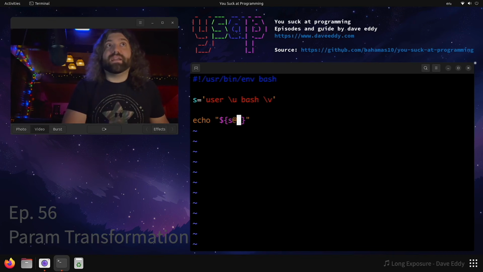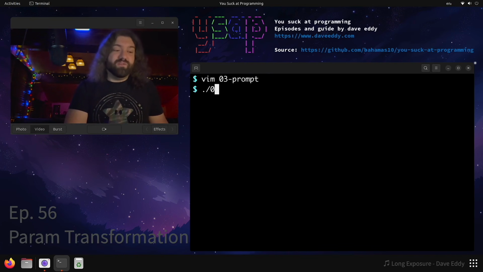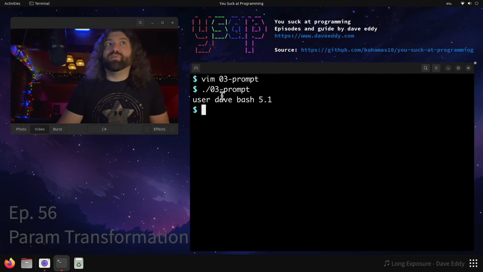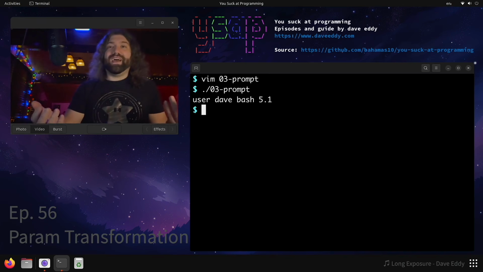If you use @P, it will expand them like a prompt. That's really cool because those weren't variables. That's Bash doing that expansion. Bash put my username there and Bash put the Bash version there. How cool is that? There you go. Parameter transformation in Bash. Shout out Mustache.